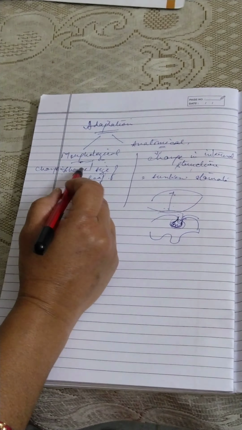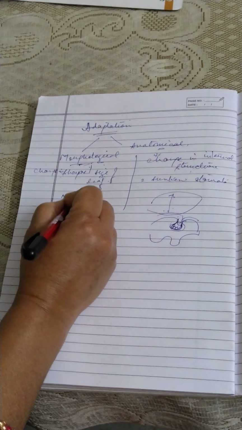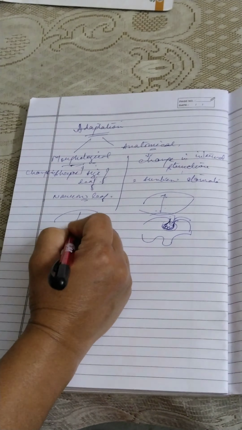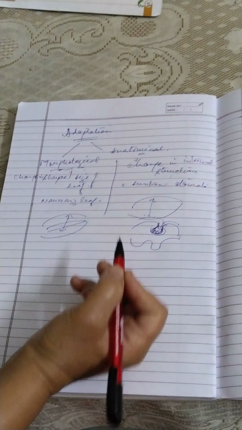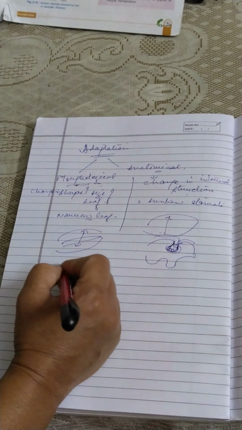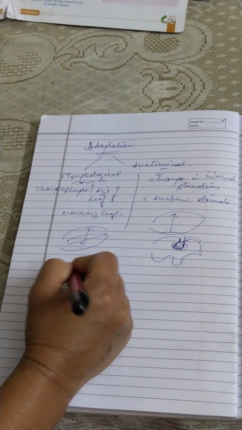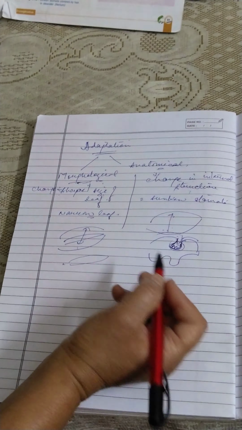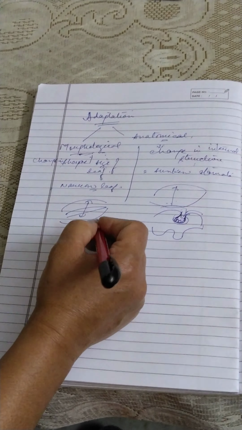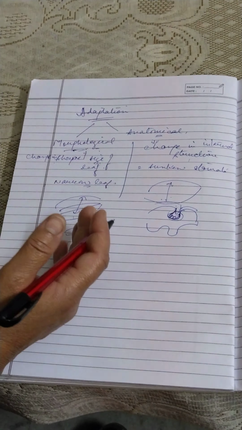Yes. Now we talk about morphological adaptations. In morphological adaptations, we can have narrow leaves. That means the leaf lamina can be reduced to an elongated shape. Then we can have leaves that roll up. Rolling up means the entire leaf lamina can roll and form a very small, rolled structure. Due to rolling, the surface comes to the inner side. So as the exposed surface to the environment is less, the transpiration is less.